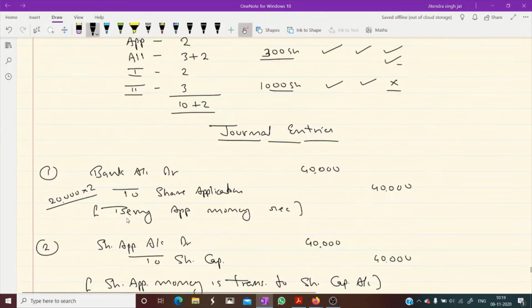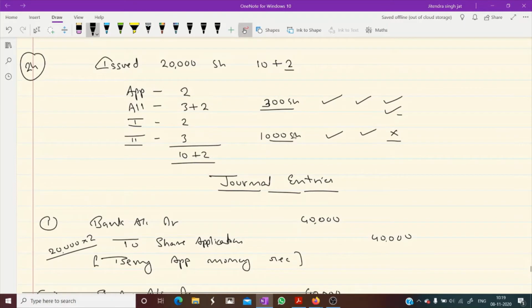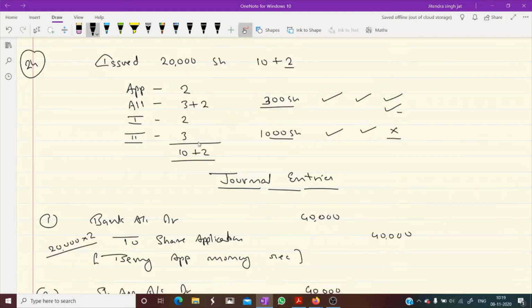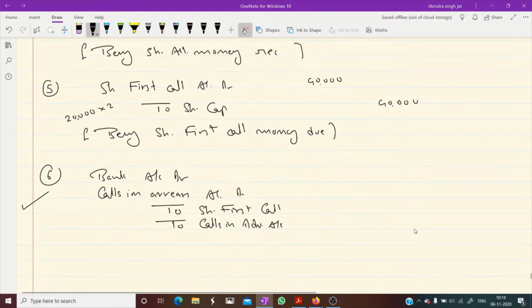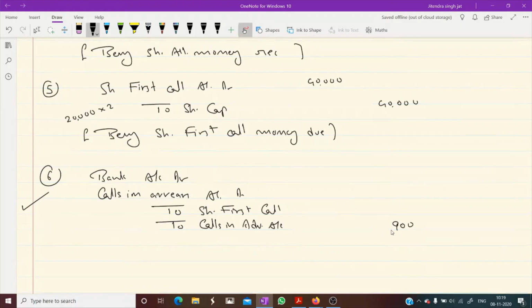So you can see we will start from here. 300 shareholders paid 3 rupees second call money with the first call. You can see here, 3 into 300, 900. It means 900 rupees is calls in advance, which we have received in the first call, but this is second call money. So it is credited in calls in advance account.